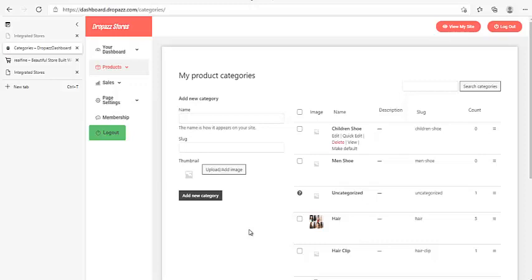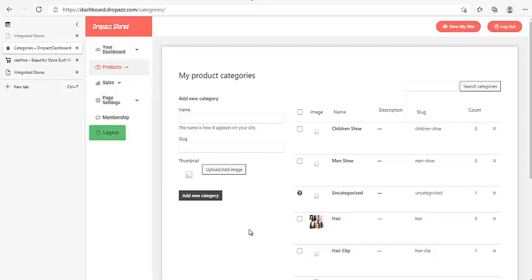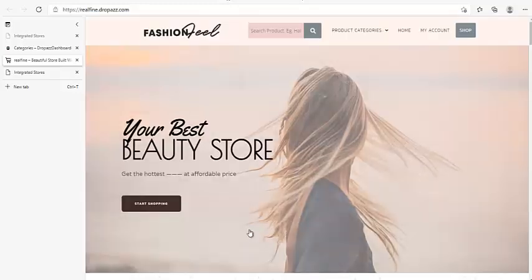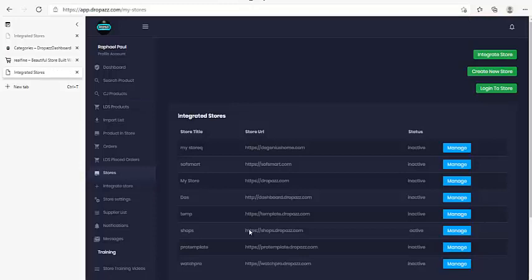It is always powerful to do that. Okay, now I've added these two categories. Let's go to the store. Inside Dropazz, you open your Dropazz store tab, and let's integrate the store. All we have to do now is integrate the store since we have logged in. Go to the same place, stores, and then you click on integrate store, the very first one.